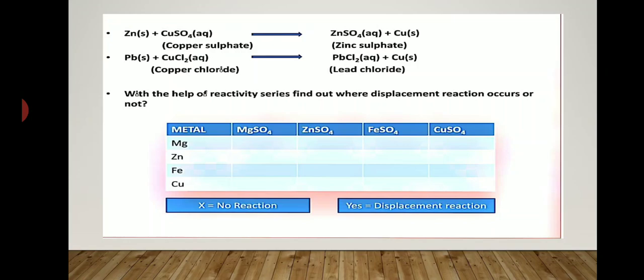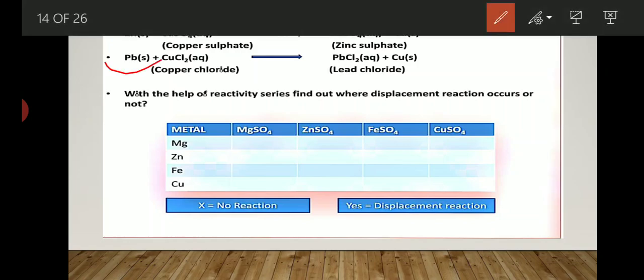Next is lead reacting with copper chloride. Again, lead is also present above hydrogen, so it also displaces copper from the copper chloride solution and forms the products lead chloride and copper.